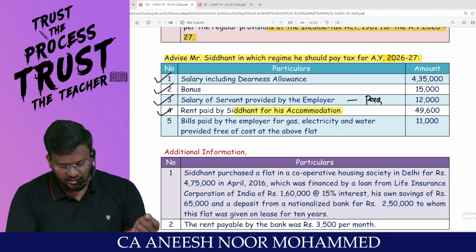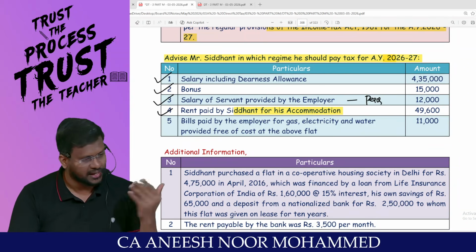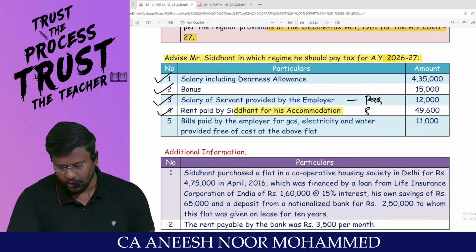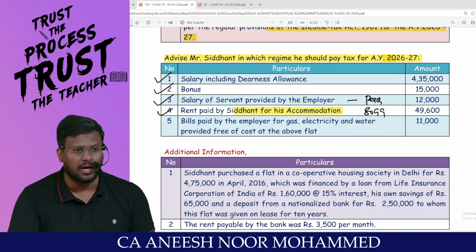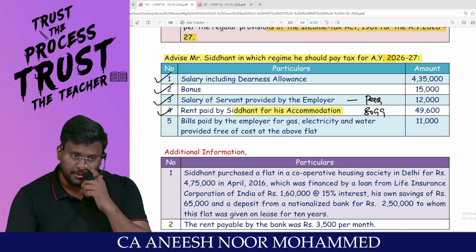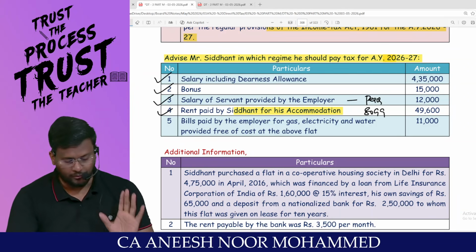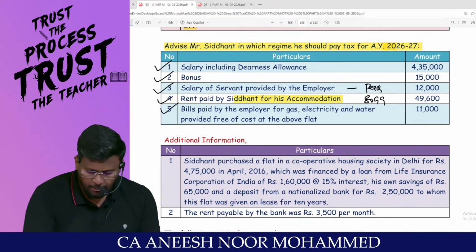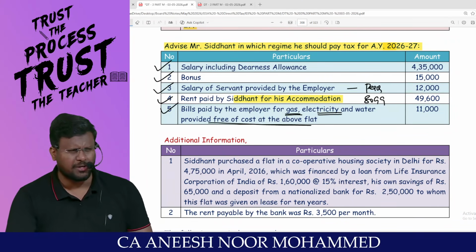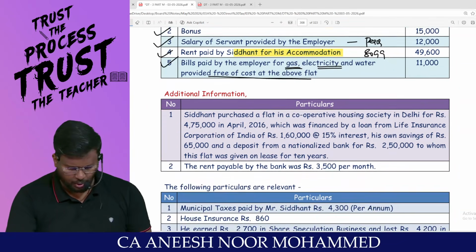Under default tax regime, it is fully taxable. And you have to check one more thing. Is he eligible for 80GG? Sir, that point, 90% of the students won't check. You have to check it. Bills paid by employer for gas, electricity and water provided free of cost at the above flat. Again, that's a perquisite. It will be taxable in the hands of the employee.